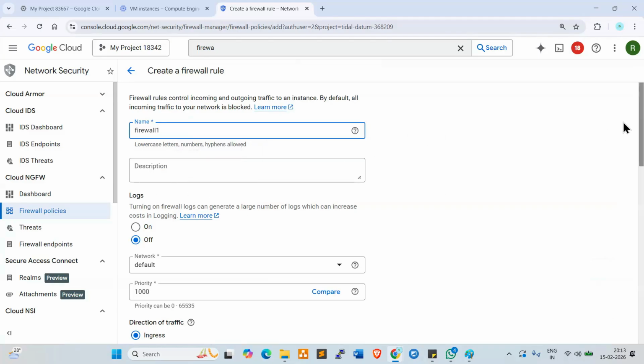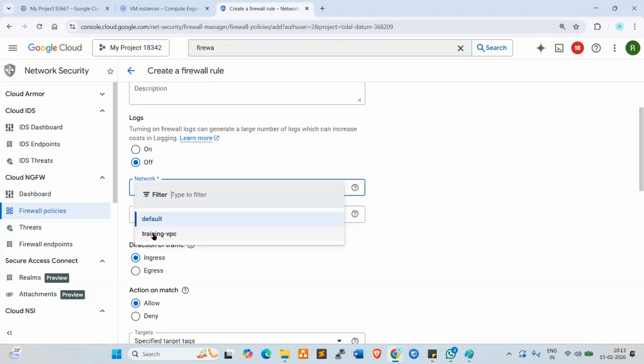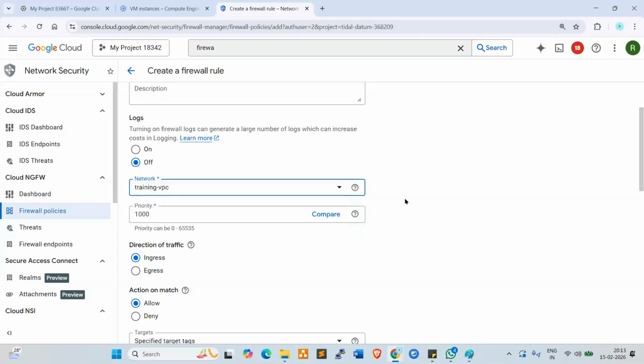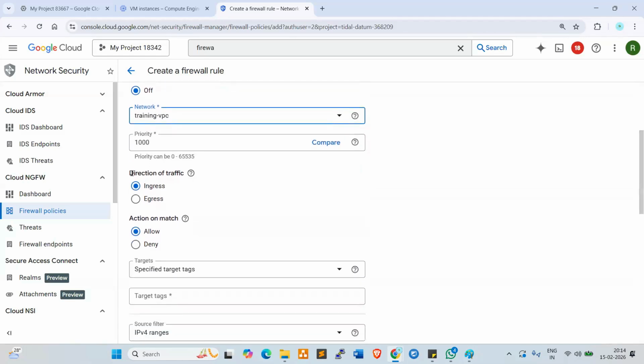Now go down here, go down network. Here it is showing default network, right? So you need to select the custom network, which is a training VPC. Select this priority 1000. 1000 is the highest priority, right? Now go down here. Direction of traffic, ingress. Ingress means inbound, right? So action on match, allow, should not deny this. We need to allow, right?